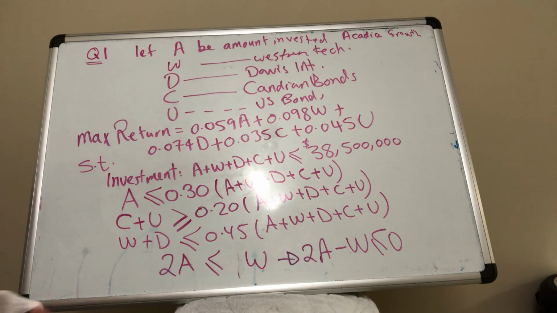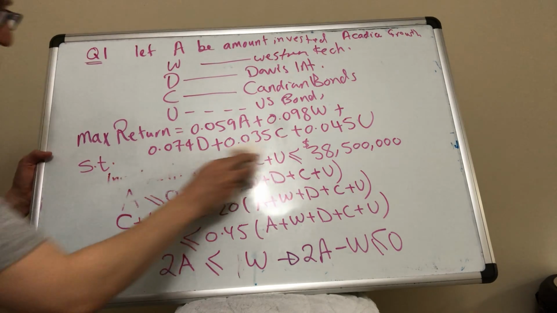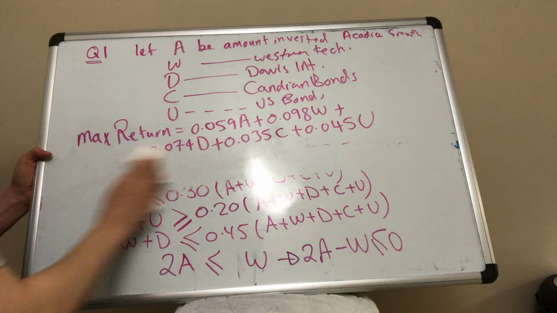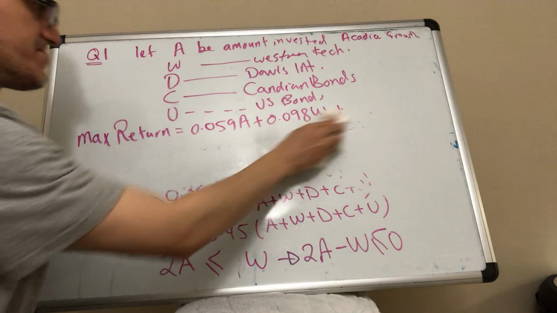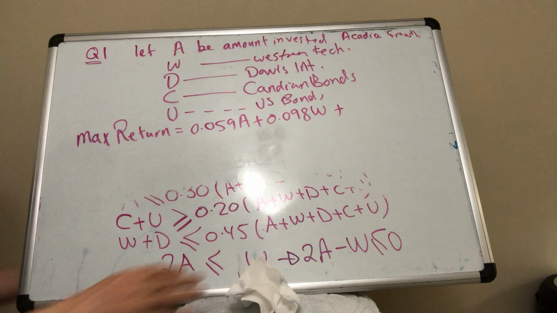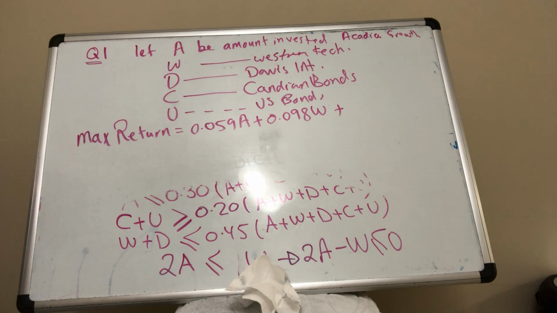There is also one more constraint, so I'm just going to erase this to allow some space. Return on bonds and international must be at least 6%.